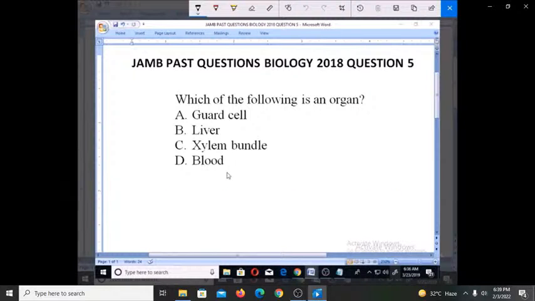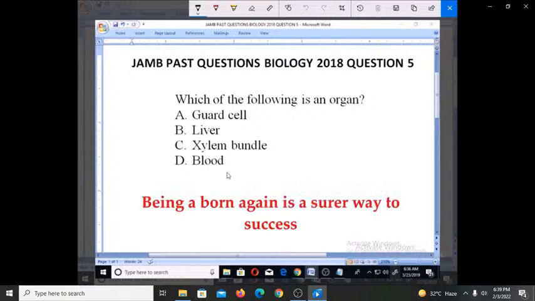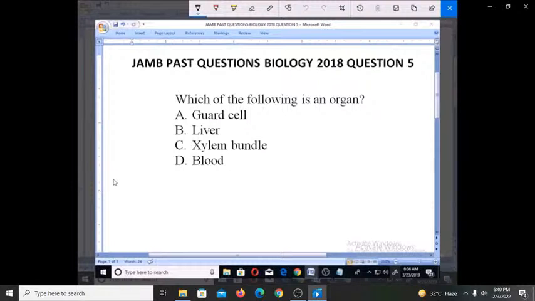Now, in order for us to appreciate this question very well, we need to know the various levels of organization of the cell or organisms. In these levels of organization, the smallest is the cell.